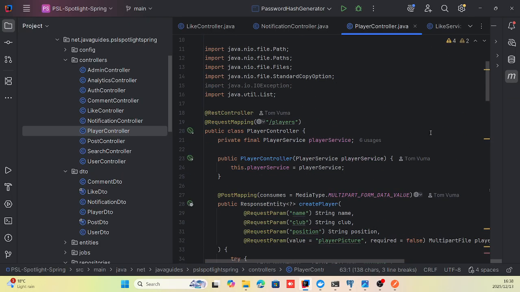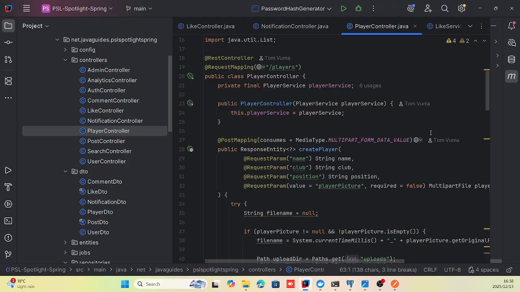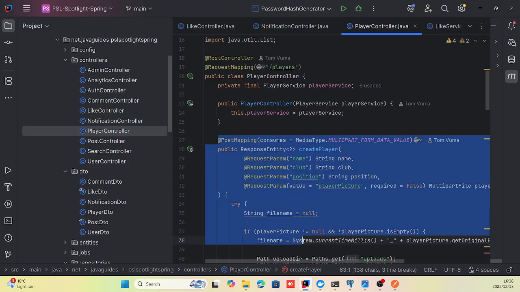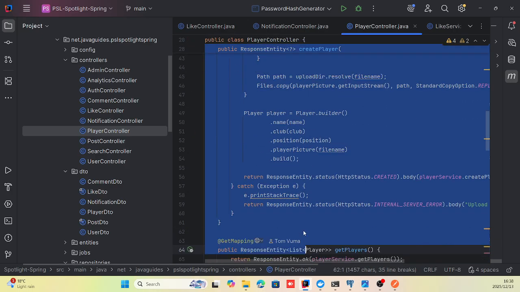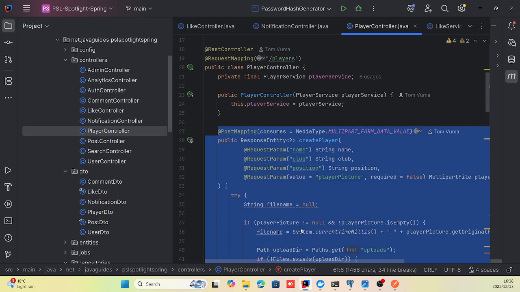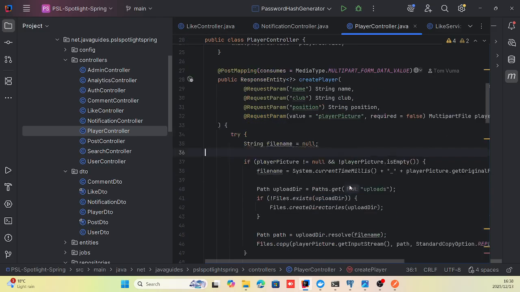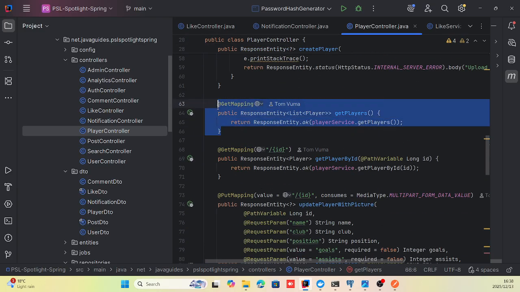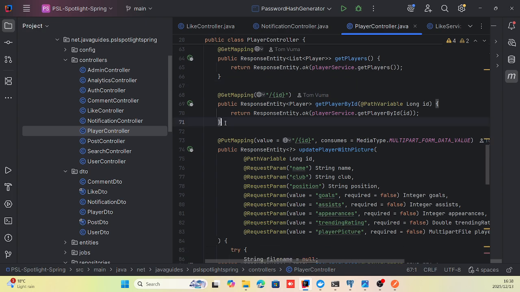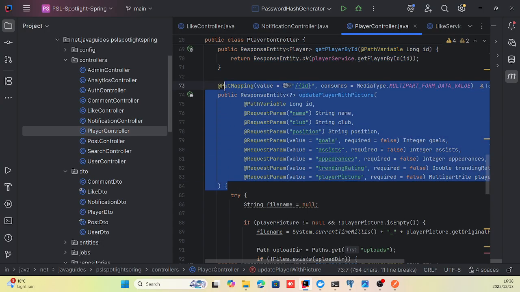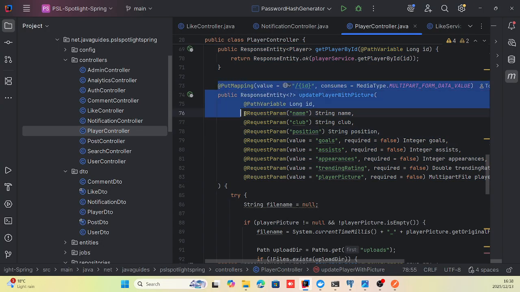Cool. I have my player controller as well. This is the controller that handles the request or the functionality to create a player. With the player controller, only an admin has privileges to create a player, because that's default data in the application, since you're making posts about players. But everyone can get a player by ID, and updating a player only an admin can do initially.